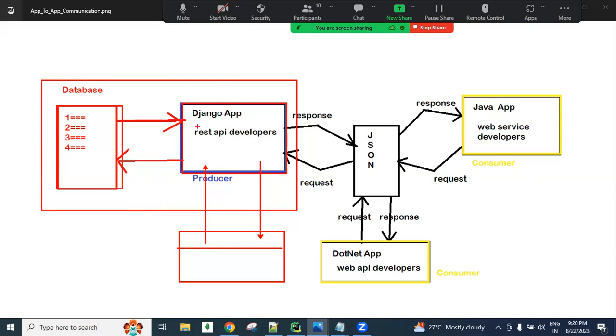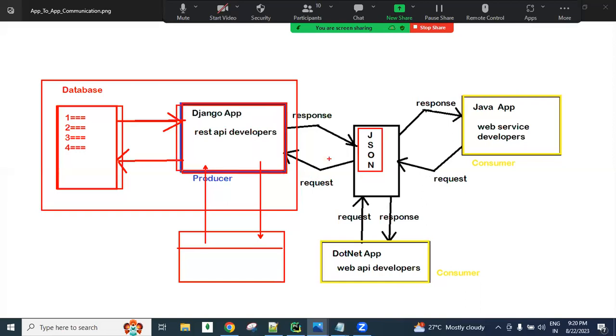Now on the existing Django project, we are developing APIs. So what is the API role, the API behavior? It means taking the request in the form of JSON and sending the response in the form of JSON, or in the form of XML also, guys. JSON or XML, I'll tell about that, wait some time. So we receive the request in the form of JSON or XML, and we send the response in the form of JSON or XML. That is our API developer's primary goal, guys.